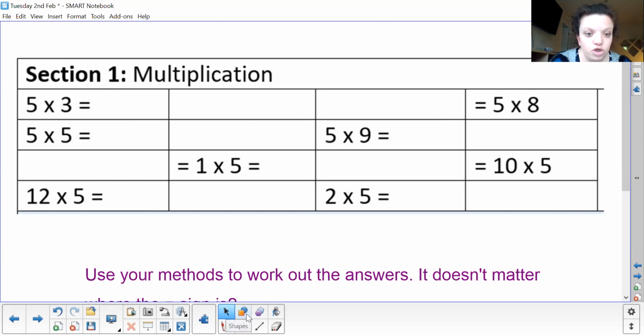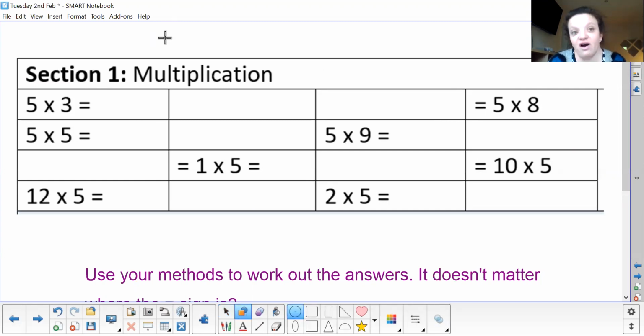So the first thing I'm going to do is draw. Now I could do 5 groups of 3, but I'm much better at counting in 5s, and all of our number sentences today follow groups of 5 and follow counting in 5s. So I'm going to do 3 groups of 5 and twist it round the other way, because I can do that when I times. I can't when I divide. When I times, I can. So I'm going to do 3 groups, 1, 2, 3, and in each of them we're going to put 5.